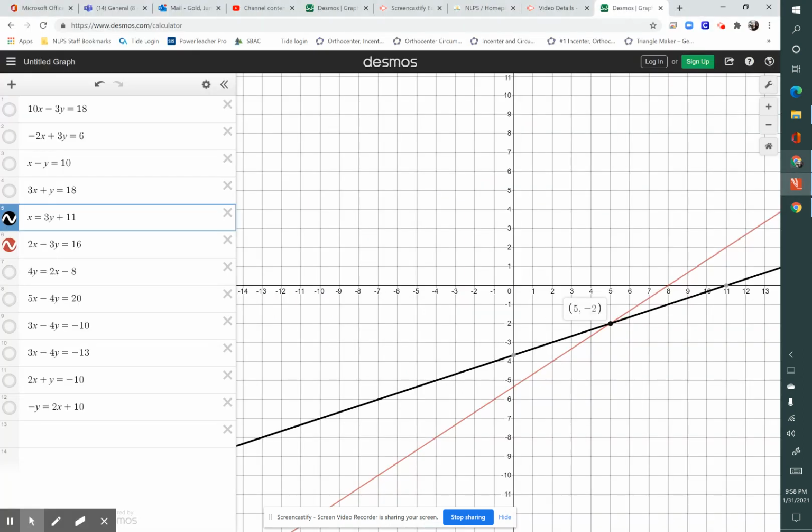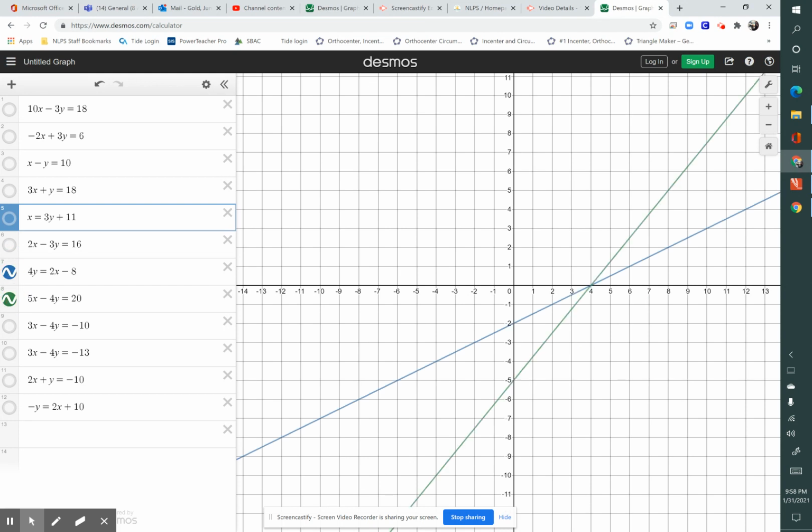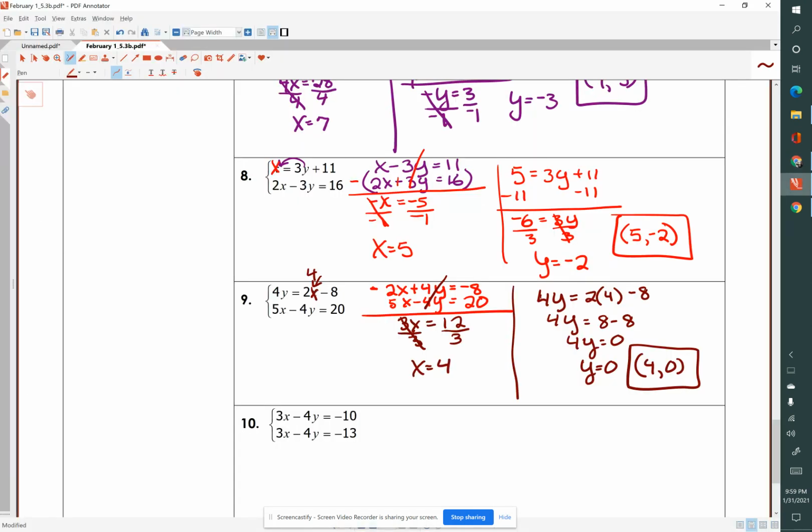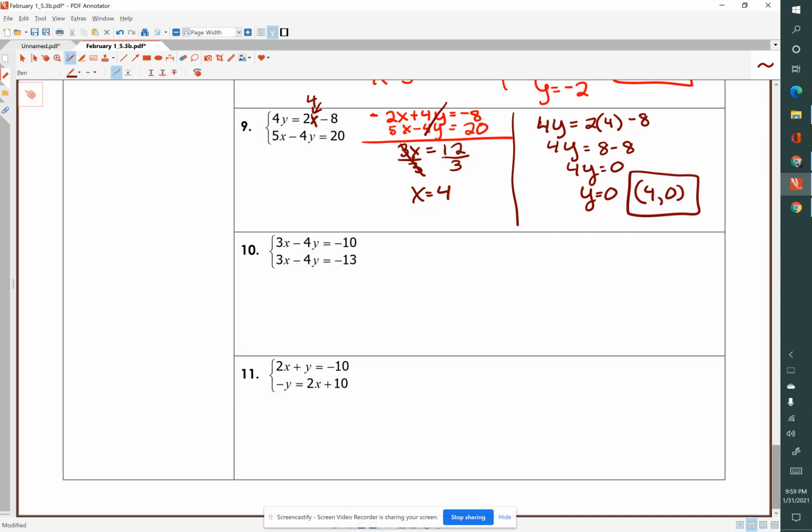And let's take a look at the graph. And this graph indeed, the solution for this graph is right on the x-axis at the point 4, 0. And see how we have a 0 for our y value, which tells us that this system of equations is solved right on the y-axis. Okay, so both those cross the y-axis at the same place. And that's the last two problems.